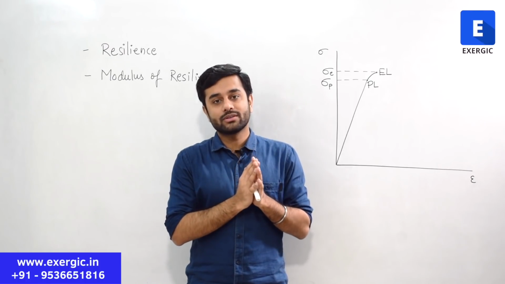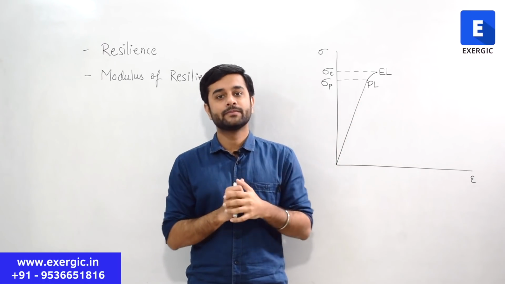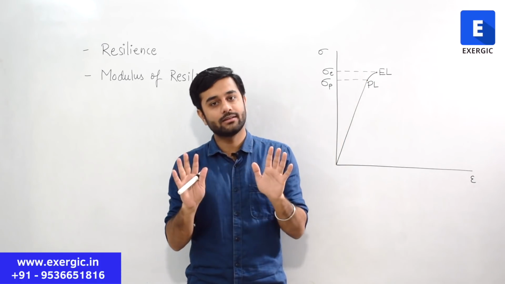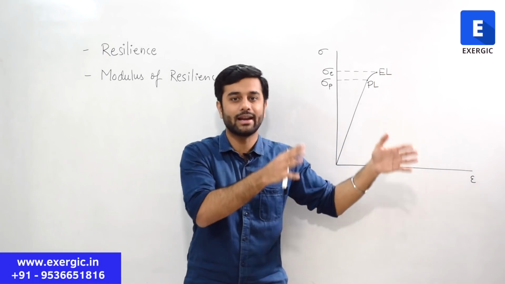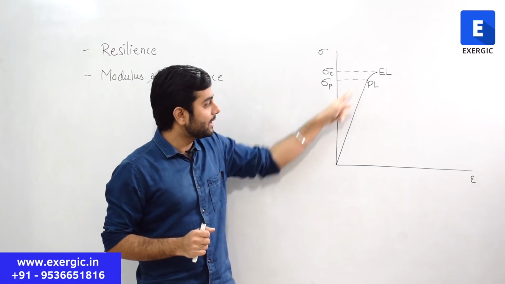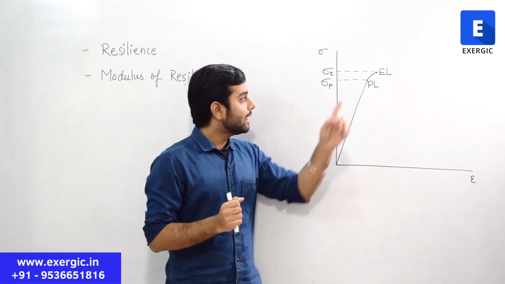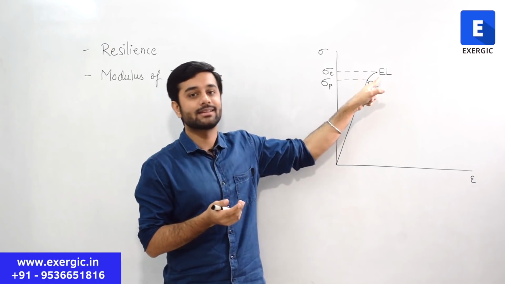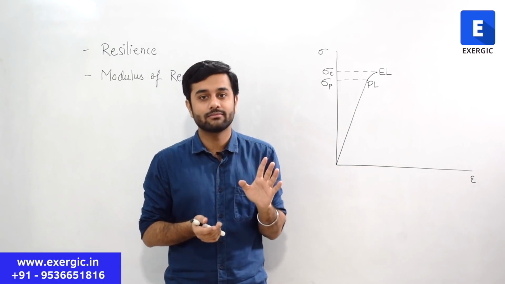Whenever we want to draw the stress strain diagram, and I am only drawing it up to the elastic limit, 2 points will be coming: proportional limit and then elastic limit, right? Yield point, lower and upper yield point, I am not discussing because that is not relevant for resilience here. Okay. So up to proportional limit, it's a straight line and Hooke's law can be applied. Between proportional limit and elastic limit, Hooke's law cannot be applied because it is no longer a straight line, right? What is Hooke's law?